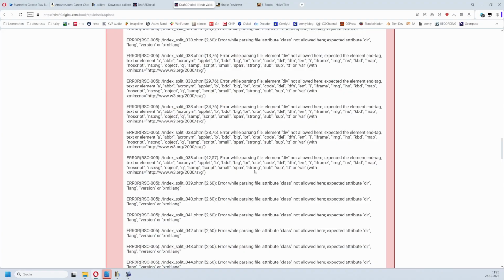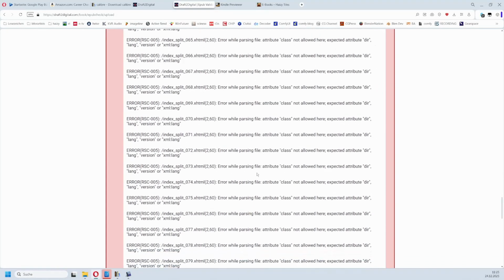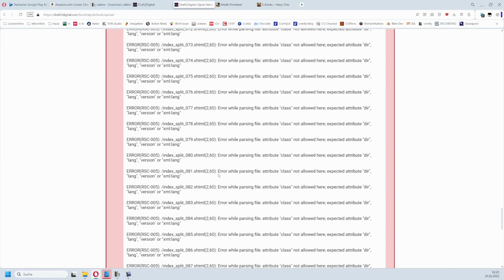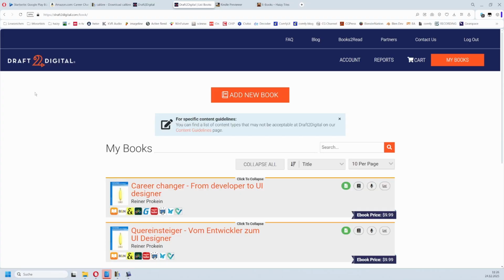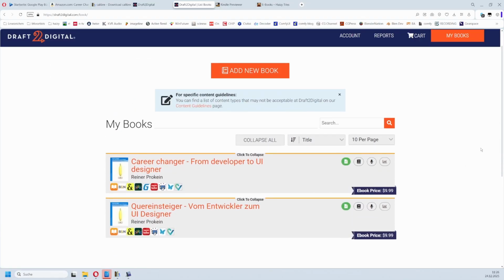Also here, div, span, and so on. And that way you can prepare the book for Draft2Digital too. Always fix it, then upload it again to the EPUB validator until it doesn't throw any errors anymore. The process itself is like with Kindle or Google. You register, fill out everything, add your book, and so on.